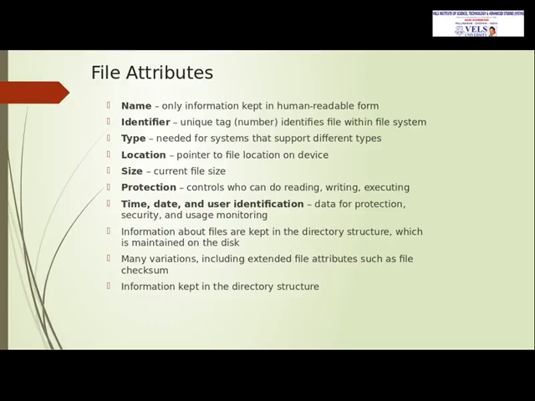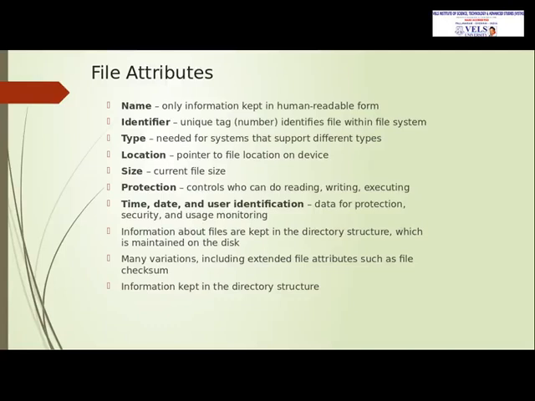Location is a pointer to the device or the location of the device, and size defines the current file size. Protection gives permission on who can read, who can write and who can execute. Time, date and identification provide the information on when the file was created, when the file was modified and when the file was last used.